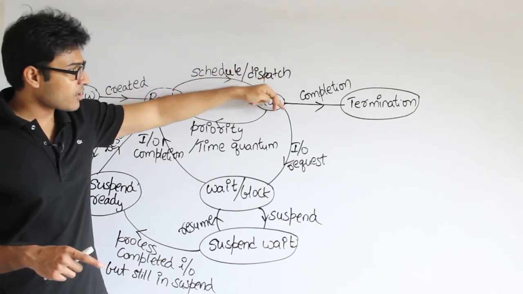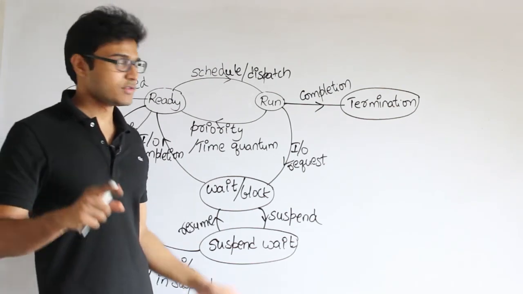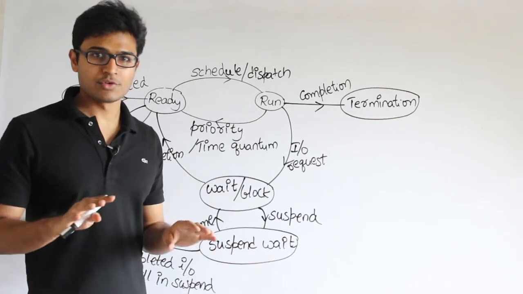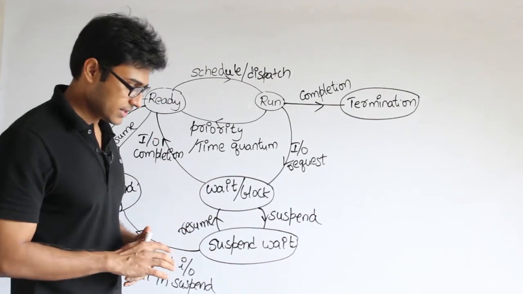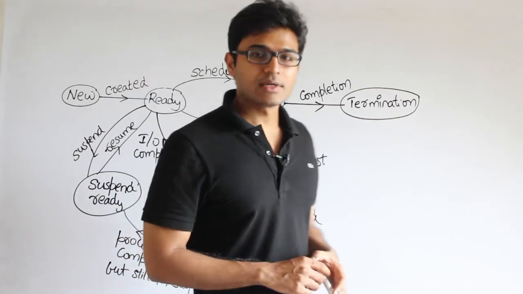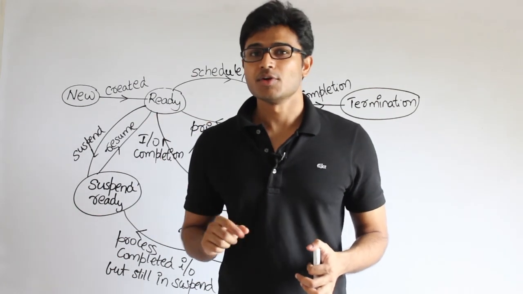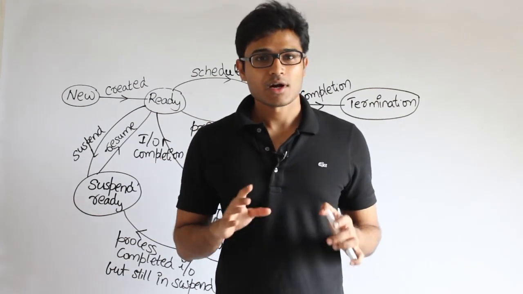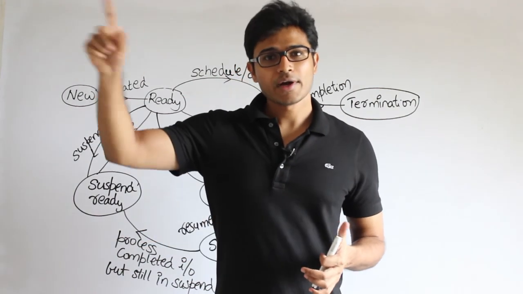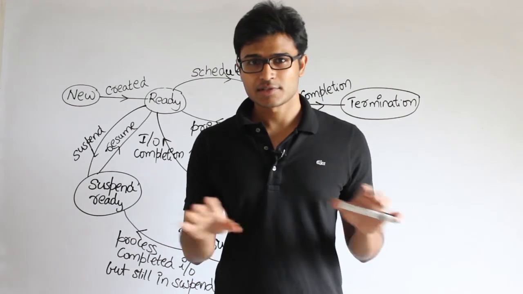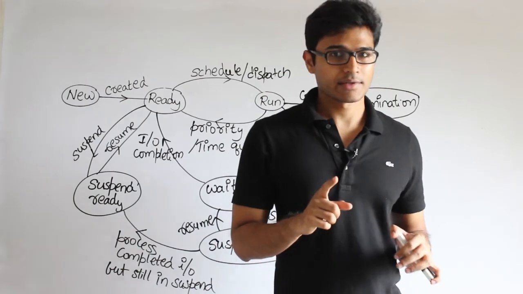Therefore, until its entire IO is over and until you are sure that once you get it back to the running state it will run smoothly without asking for IO, let it be there, right? So don't get it back. It is like this. You are just making sure that a process which comes to the running state will always be ready to run. It should not ask for IO at all. If you want to make that happen, then let it go and wait in some other state until it finishes its IO, and next time when it comes to the running state, it will run only on the CPU without asking for IO.